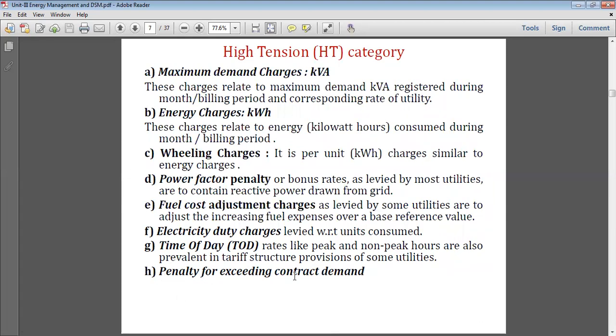Penalty for excess contract demand: if your contract demand is 300 kVA and your load occurring is 400, then you have to pay some additional charges as a penalty, as well as the additional charges over the maximum demand occurring in your premises.